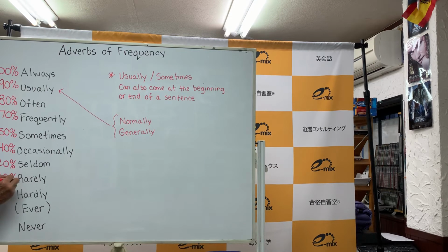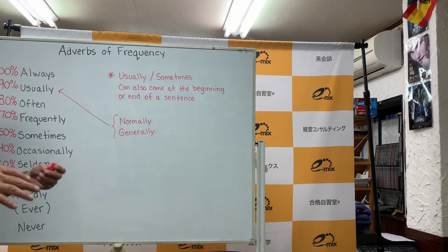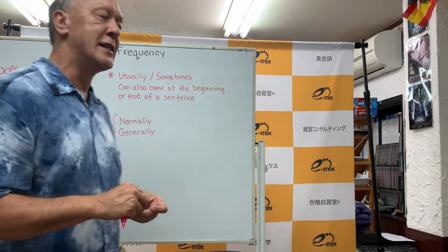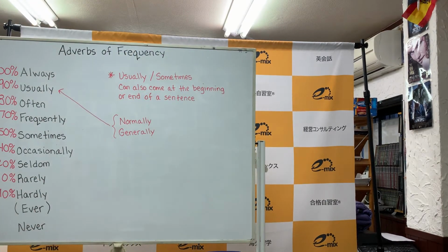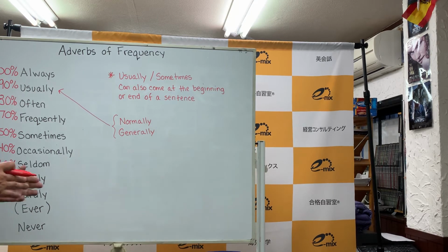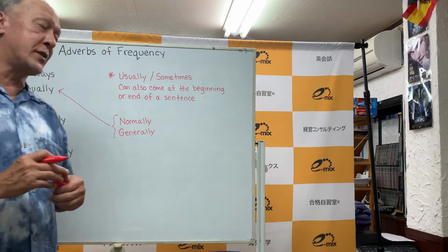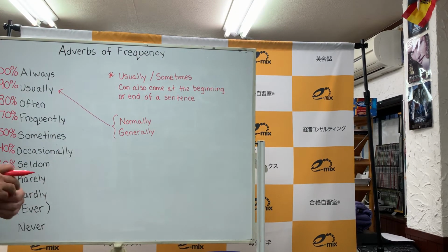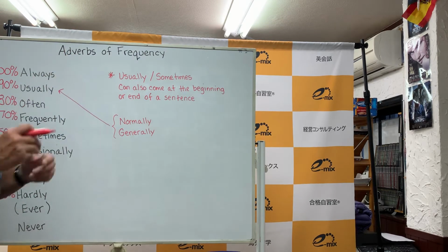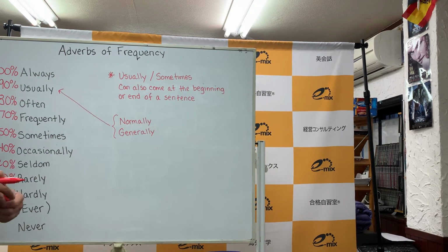So please remember that whatever you don't necessarily or frequently do, normally do, seldom, rarely, and hardly. Now this word ever often is placed after these three words. I seldom ever go out. I rarely ever go out. Or I hardly ever go out. Let's put that one at 5%.